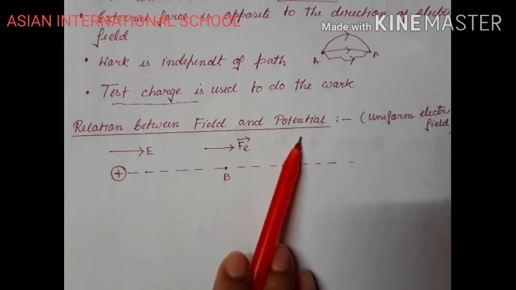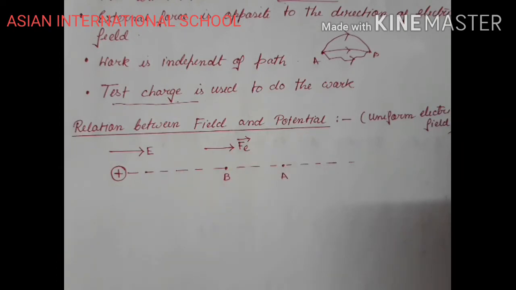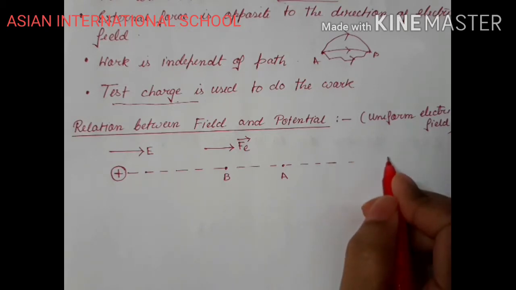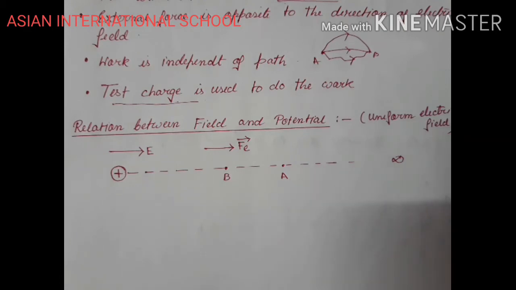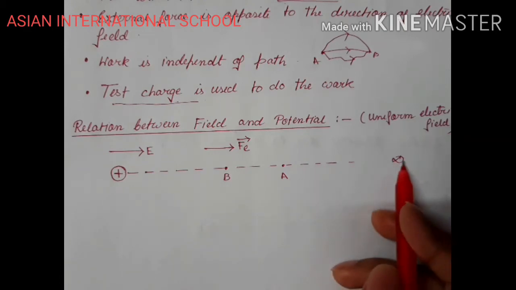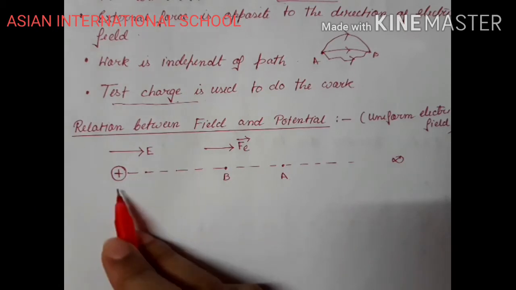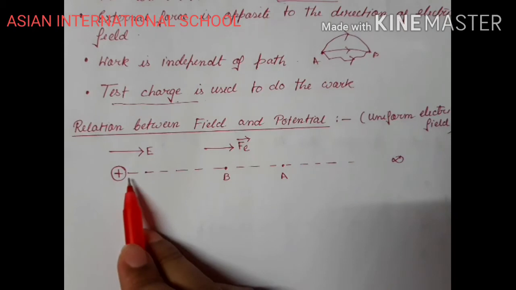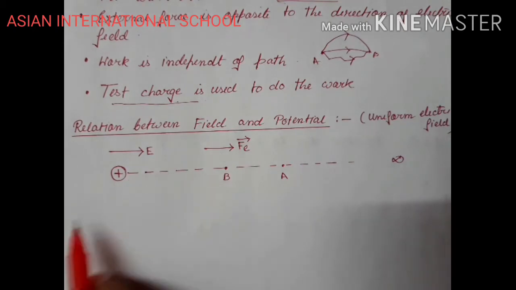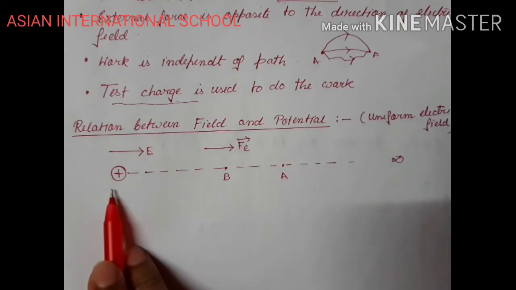Now when I say the word potential, that means I am bringing the object, or rather in case of electrostatics, I am bringing a unit positive test charge Q naught from infinity to a certain point B. Okay, from infinity I am bringing the object to a certain point B. So what is my objective? From infinity up to this much, I cannot determine the length or anything. So I am considering from infinity to the certain point B.